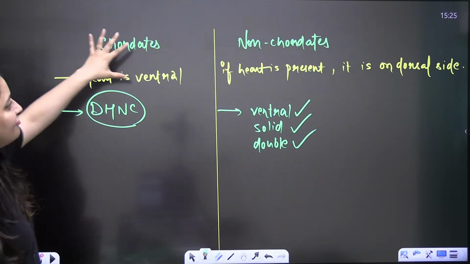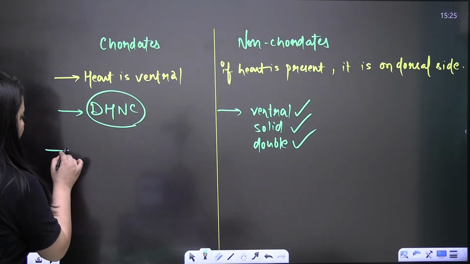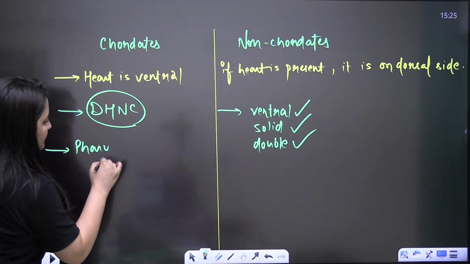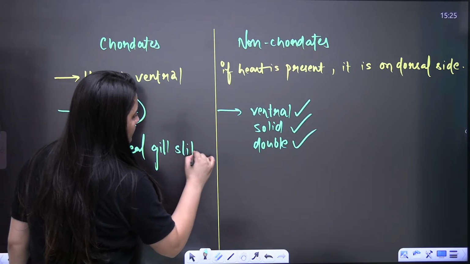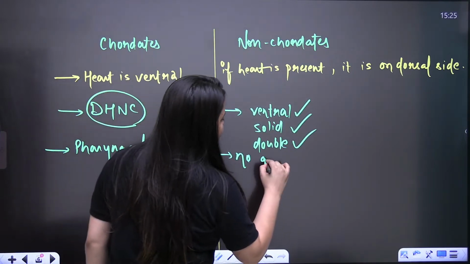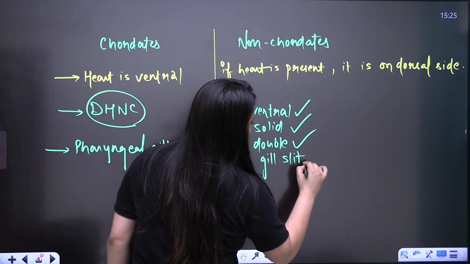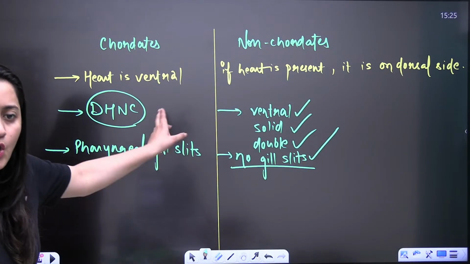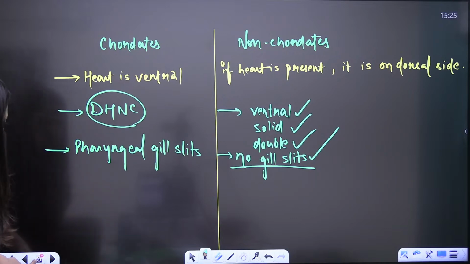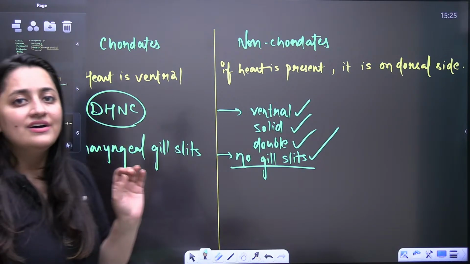Here you know that the pharynx will have the gill slits. That is why we say pharyngeal gill slits. But in non-chordates, no gill slits are in the pharynx, okay? No gill slits are there. Clear, bache? So this is how you need to compare it, and this is how you need to revise it.